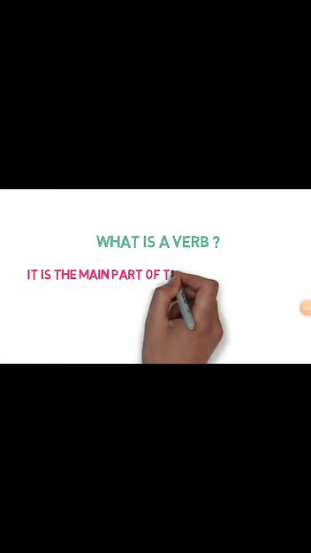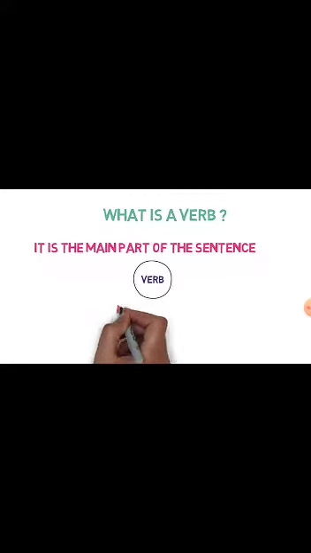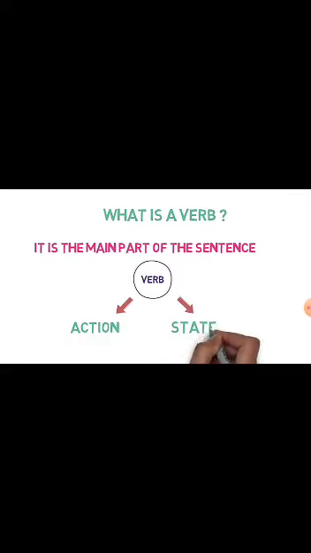What exactly is a verb? Verb is the main part of the sentence. Verb tells us two things about the subject: an action or activity performed by the subject, or a state of being of the subject. In other words, the state or situation of the subject.